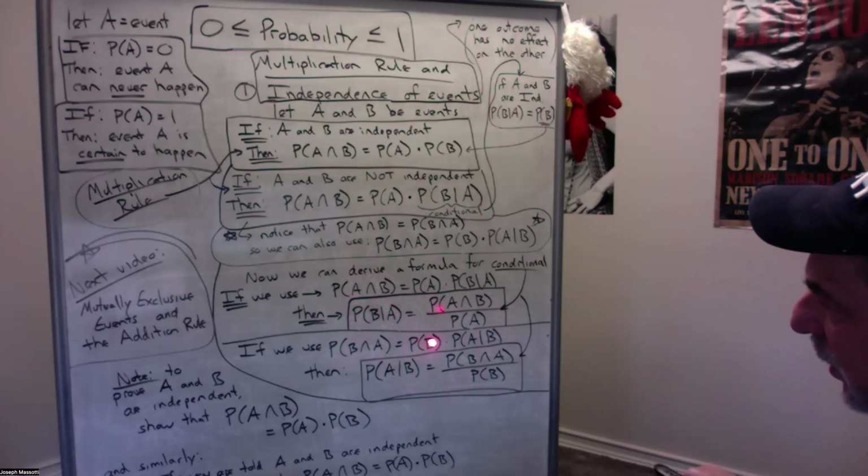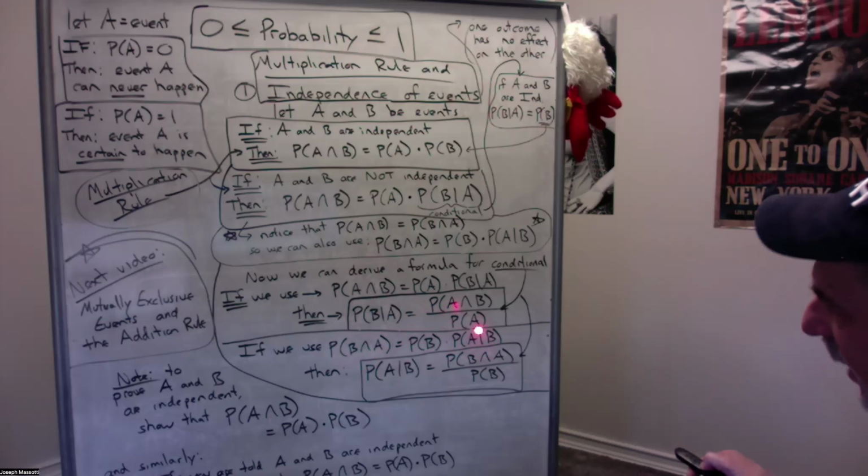So now it's the probability of the first event happening times the probability that the second event happens, given that the first happened. And just like I did here, using this equation, I can now solve this equation for the conditional and come up with this. So these are two different equations, this one and this one.